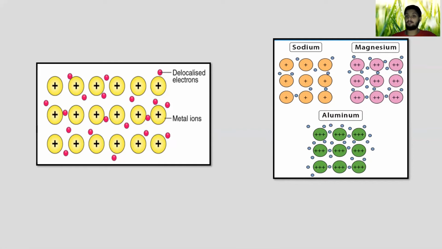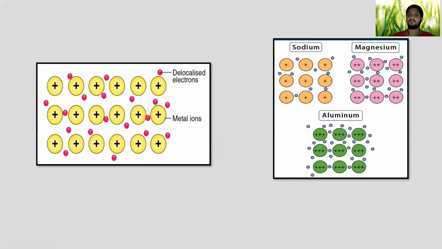Then in case they tell you, don't draw the general metallic bonding, draw metallic bonding for a specific element, a specific metal. So in terms of sodium, sodium we know is in group one, so it acquires a positive one charge. That's why we have put the positive one charge into this orange colored ball. And around them, we can see there are delocalized electrons. You can notice very clearly that the positive charges are arranged in a lattice structure, but the electrons are scattered all over the place.